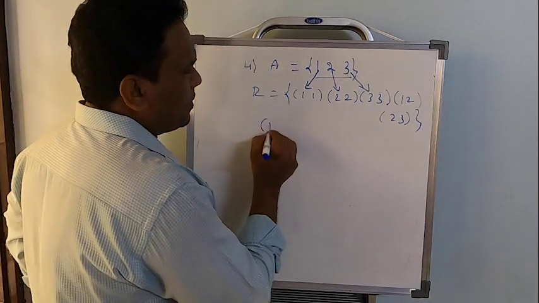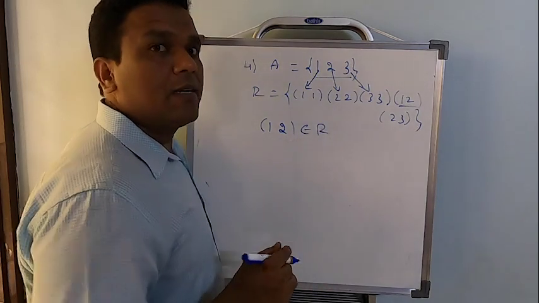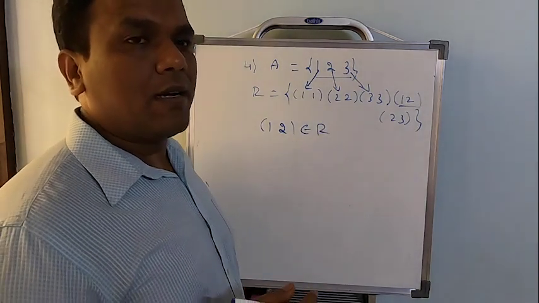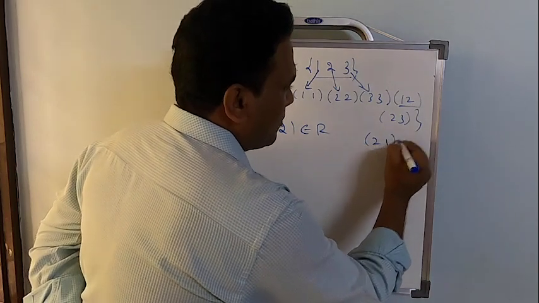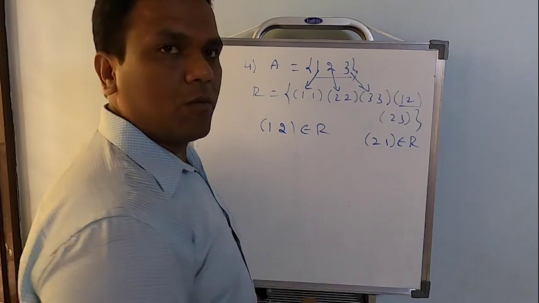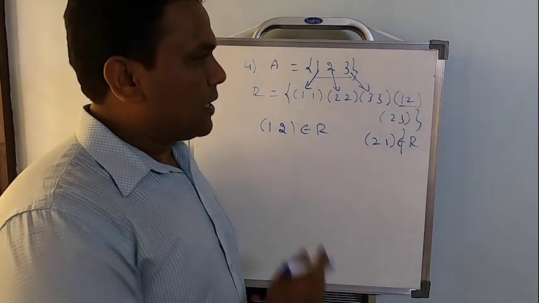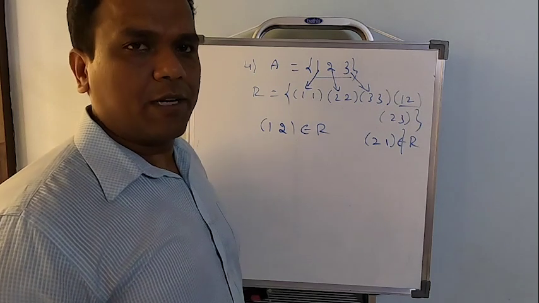Now, (1, 2) belongs to R. Suppose this has to be symmetric. I should find (2, 1) belongs to R if it has to be symmetric. But is there anywhere that (2, 1) belongs to R? No, it does not belong to R. Therefore, R is not going to be symmetric.